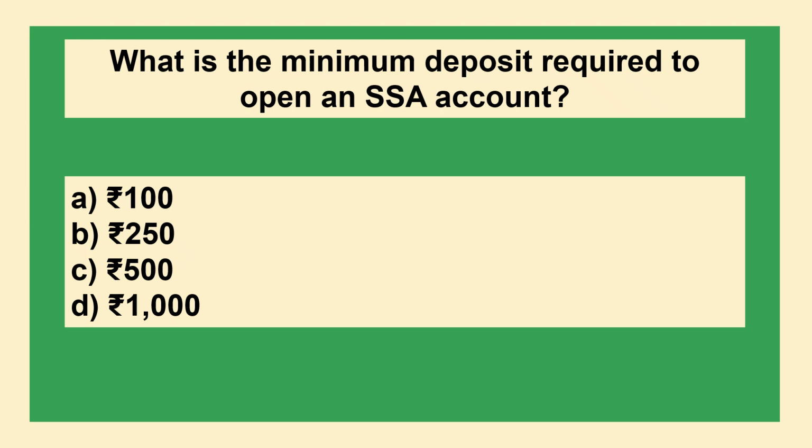What is the minimum deposit required to open an SSA account? Option A rupees 100, option B rupees 250, option C rupees 500, option D rupees 1000.